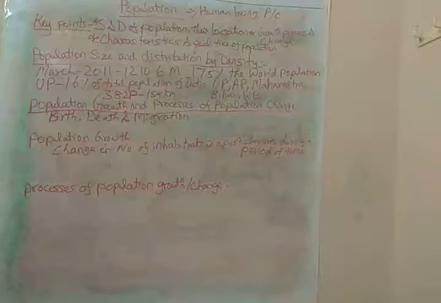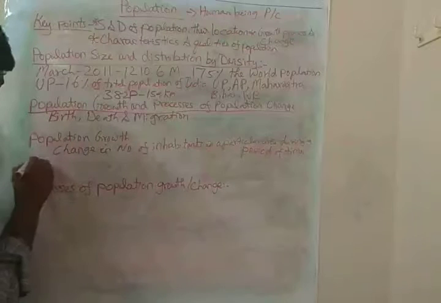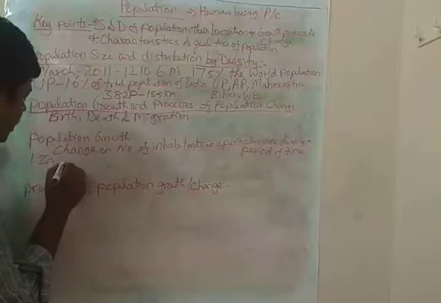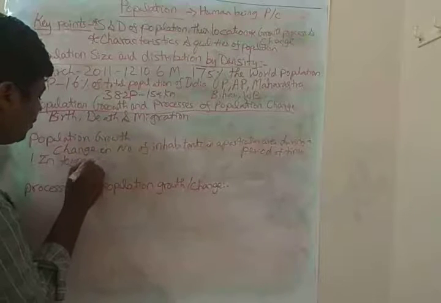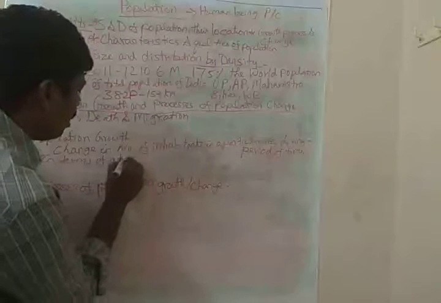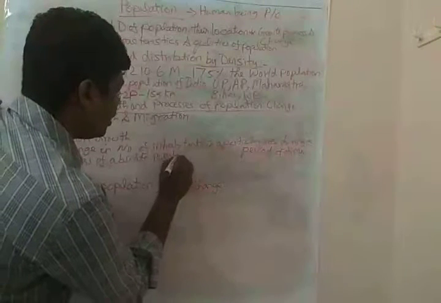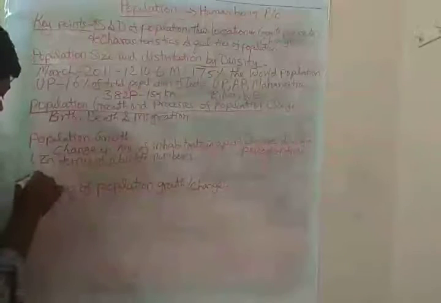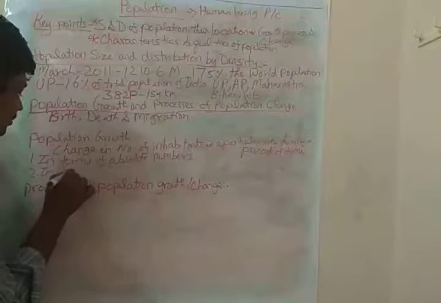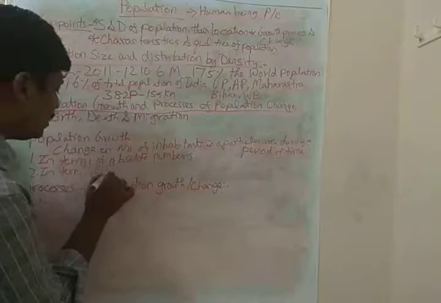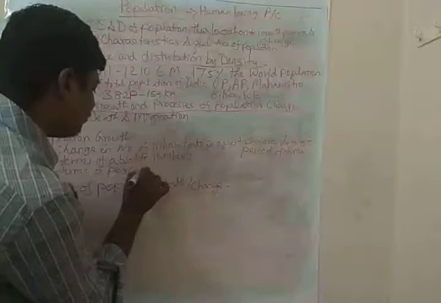Okay, ma'am. Here, this population growth we can easily measure through 2 things, ma'am. So what are those? First thing is in terms of absolute numbers. And the next thing is in terms of percentage. Okay, ma'am.